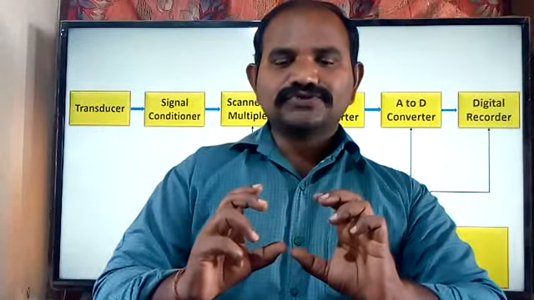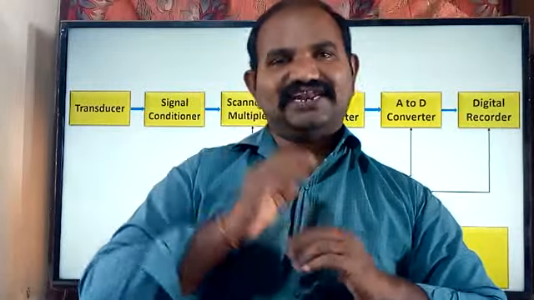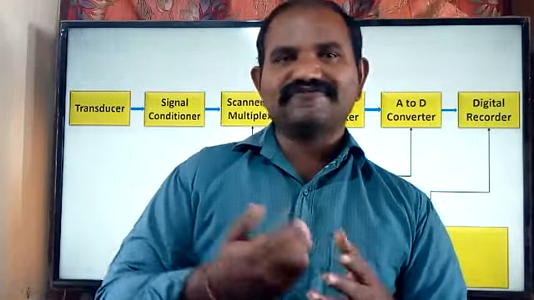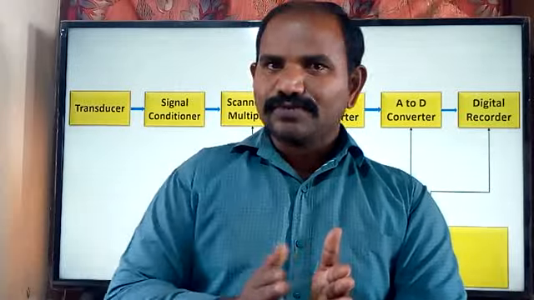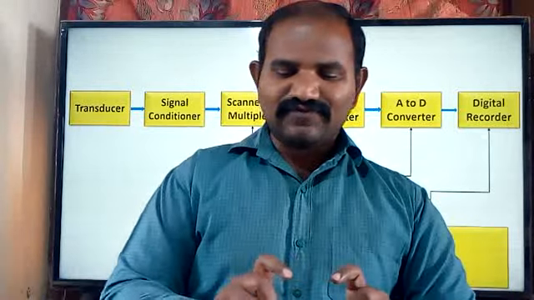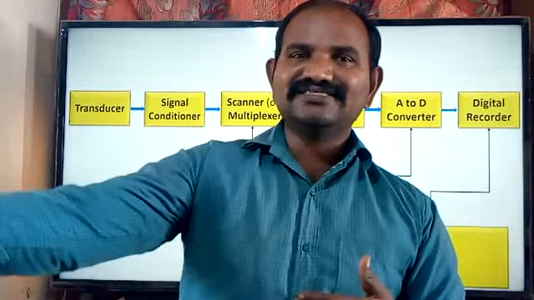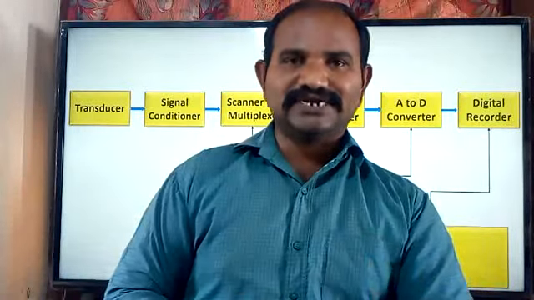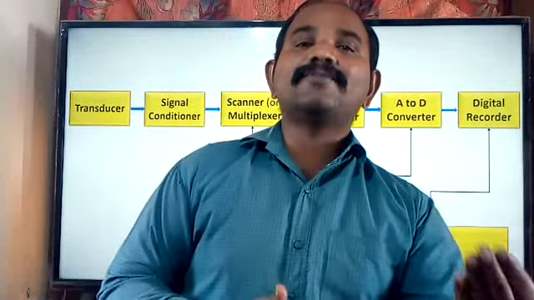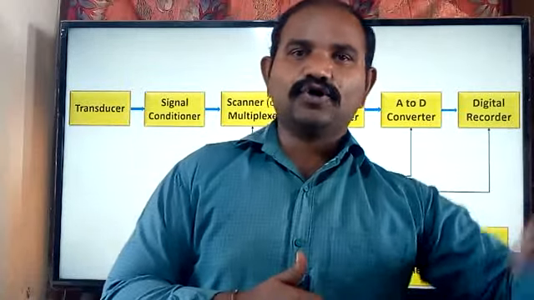In order to drive the information from one location to another, the signal should have the proper amount of energy. When you are trying to transmit data from one location to another, if the signal passing through the wire does not have sufficient energy, then obviously at the destination we are not going to receive the actual data. At the destination we will come across altered data, which is not the actual data available at the output of the transducer.